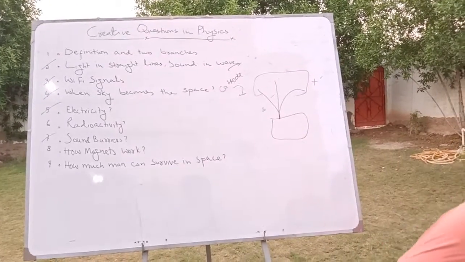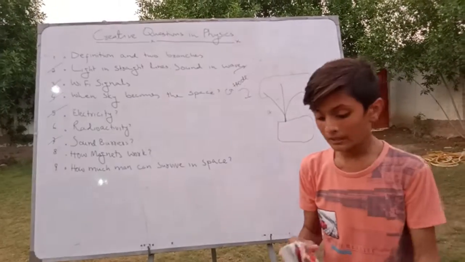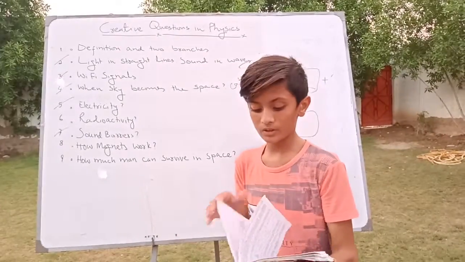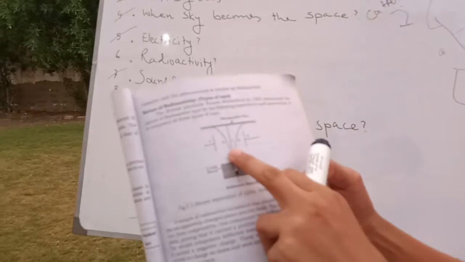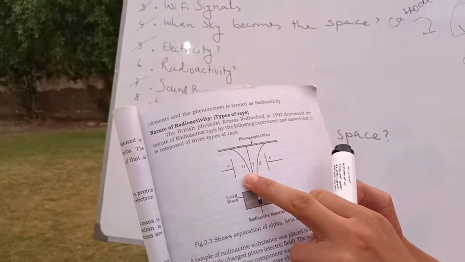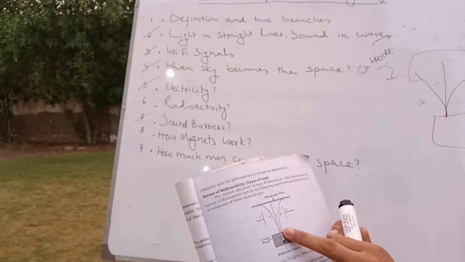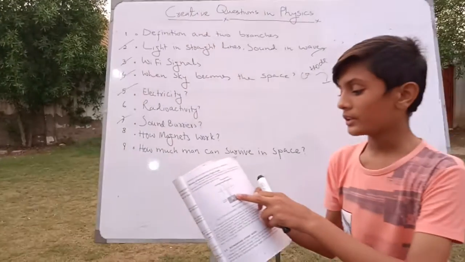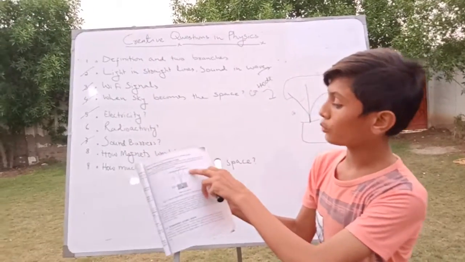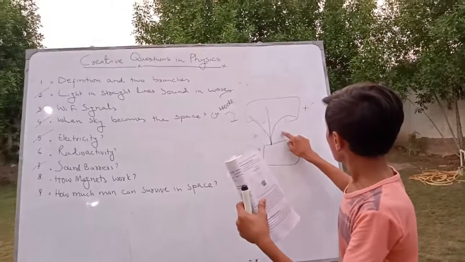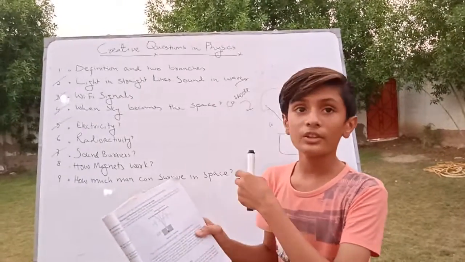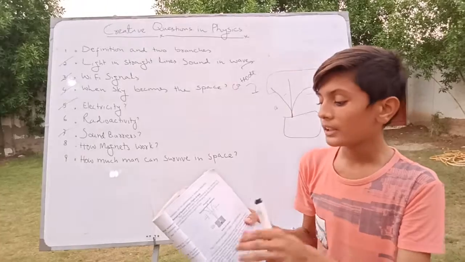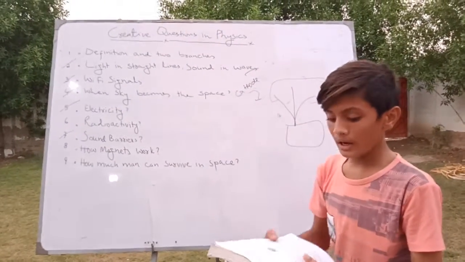I have a picture in the 9th class chemistry book. Same, alpha is deflected toward the cathode, so it carries the positive charge, and beta is deflected toward the positive side, so it carries the negative charge, and gamma is neutral.